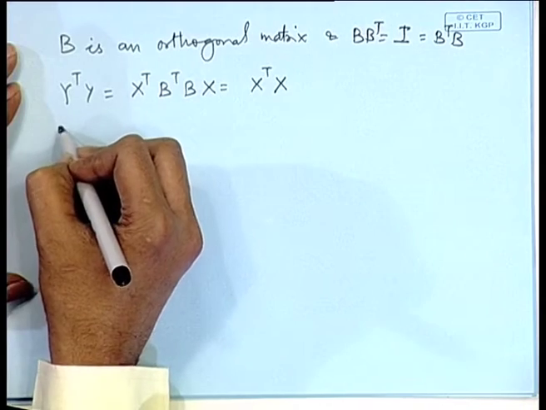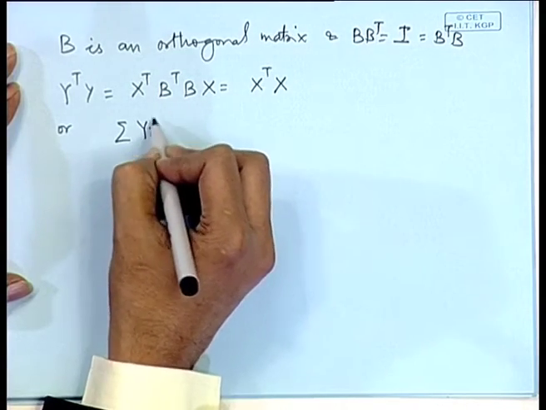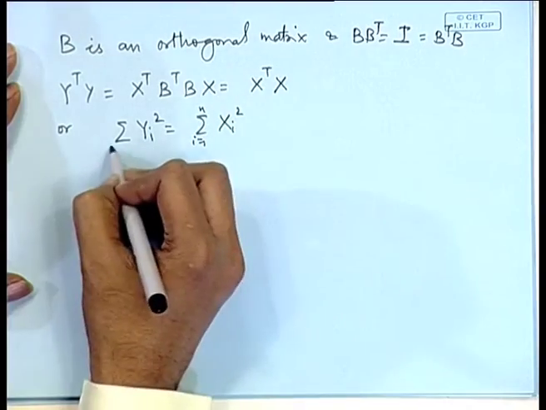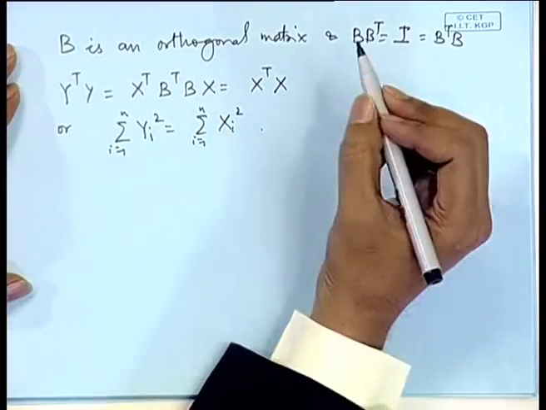That means, sigma of y i square is equal to sigma of x i square, i equal to 1 to n. That means, the original sum of squares is equivalent to the new sum of squares.